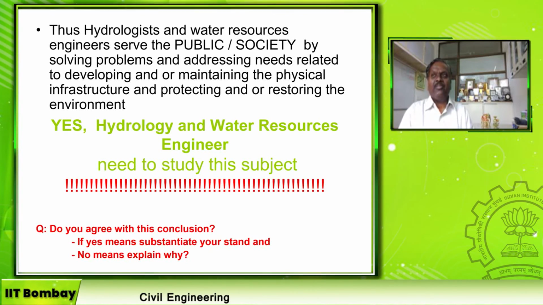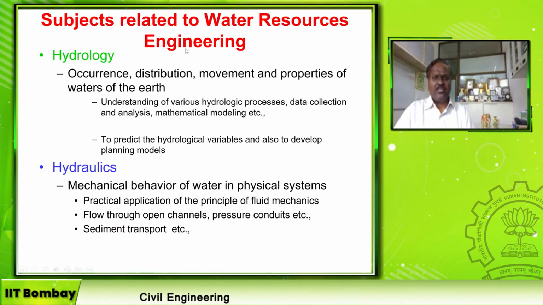If I want to claim that I am a good hydrologist, I should have basic fundamental knowledge of all the hydrological processes. If I say I am a water resource engineer, 50% I should be a hydrologist, and the remaining is how we are going to manage the available water resources. Okay, so these are some of the subjects related to water resource engineering. Hydrology is nothing but the occurrence, distribution, movement, and properties of water on the earth. This study is about understanding various hydrological processes, data collection and analysis, mathematical modeling, etc.